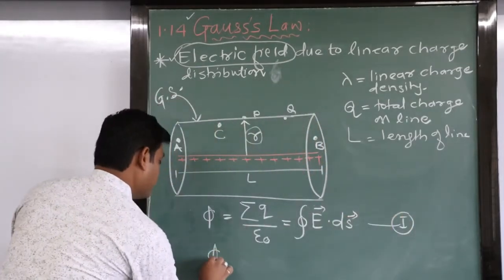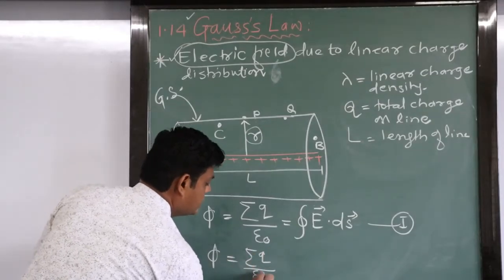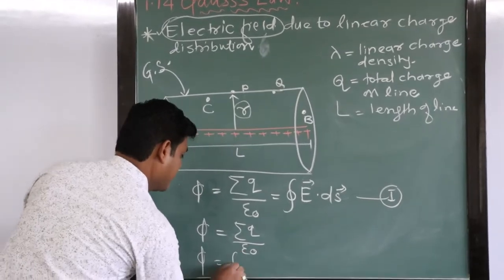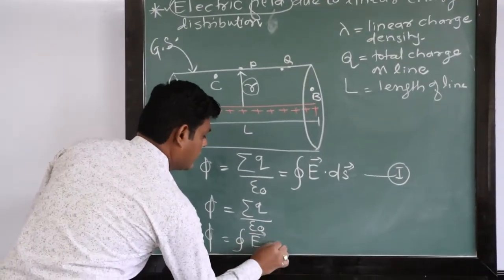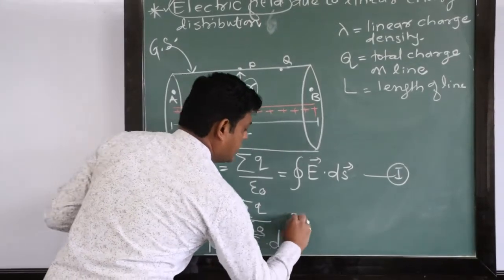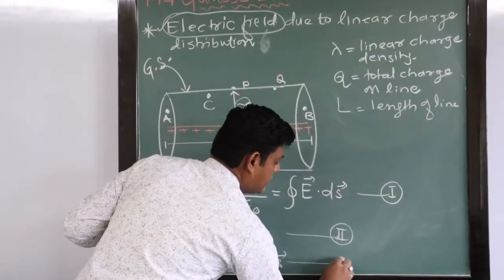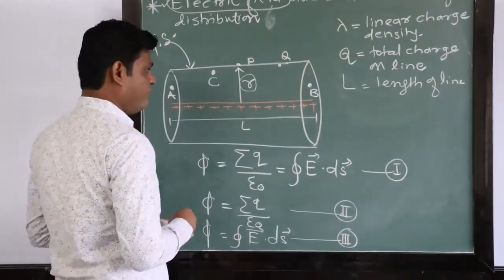Also, flux equals the summation of charge divided by epsilon 0, equation number 2. And flux equals the closed surface integration of E vector dot dS vector, equation number 3. We will consider them one by one. See equation number 1.